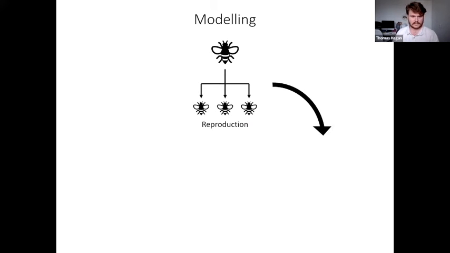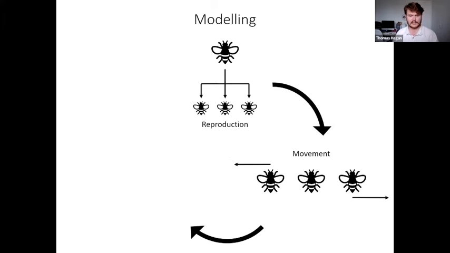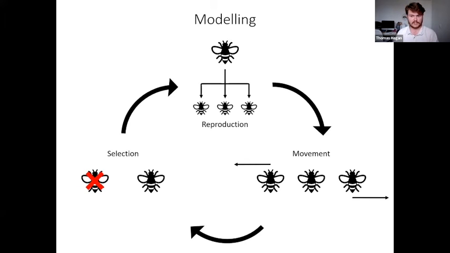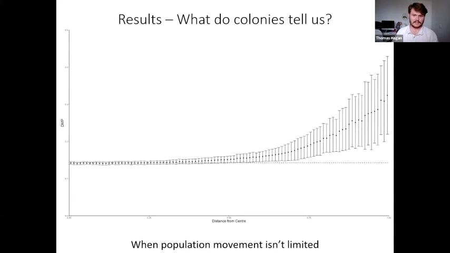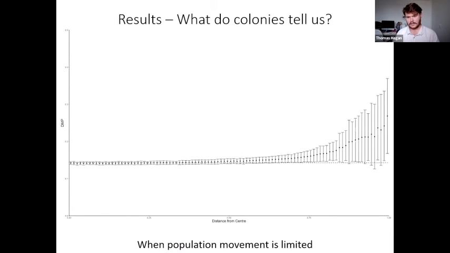And the model we used consisted of a 3-step process: a reproductive stage, a movement stage, and a selection stage. We let this simulation repeat itself for 20 generations and analyzed the diploid male production of each colony and its relationship to distance. And as you can see, the exact same pattern is reflected in these results as well. This was modeled with several varying parameters, but most show the same result.